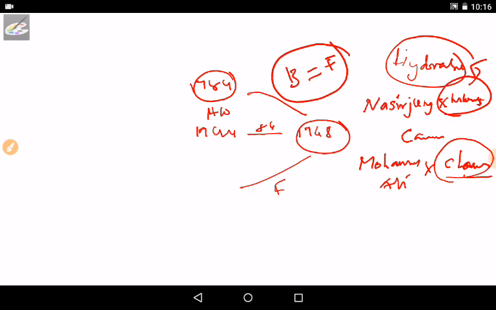Okay, but anyway, the proper heirs were Nazir Jang and Muhammad Ali. In this part, Nazir Jang and Muhammad Ali are supported by the British, and Muzaffar Jang and Chanda Sahib asked for the support of the French.